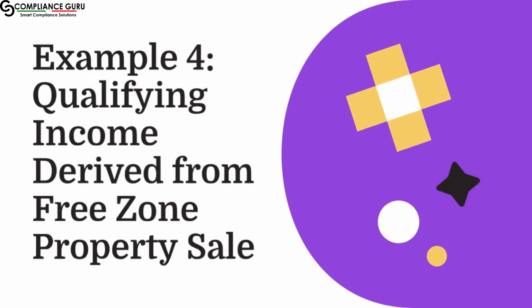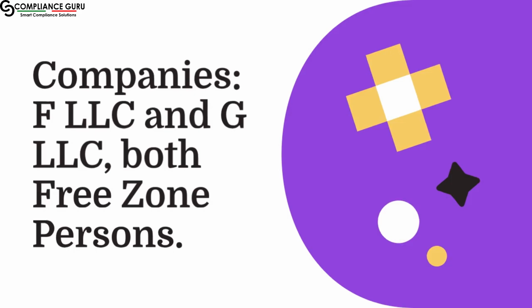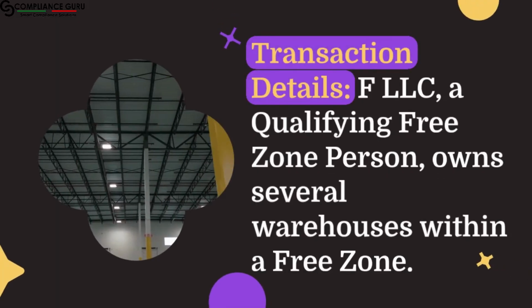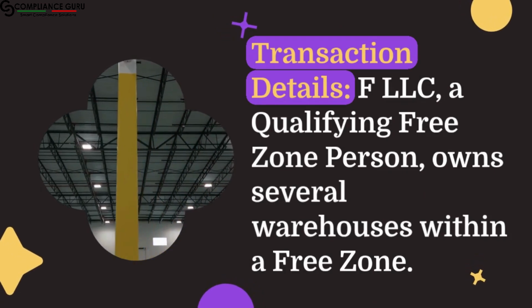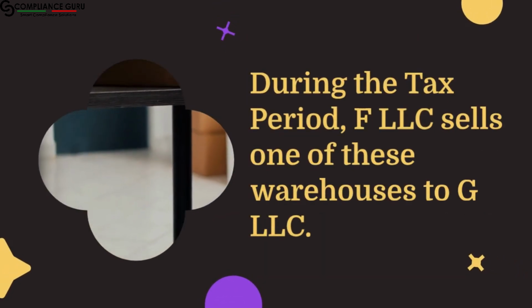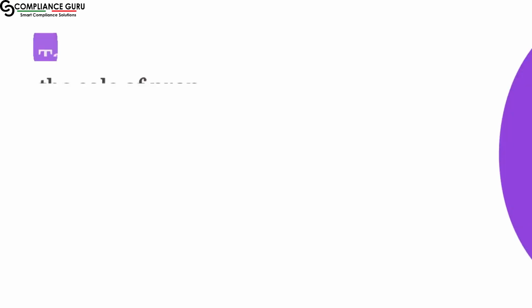Example 4. Qualifying income derived from free zone property sale. Companies, FLLC and GLLC, both free zone persons. Transaction details. FLLC, a qualifying free zone person, owns several warehouses within a free zone. During the tax period, FLLC sells one of these warehouses to GLLC. Tax treatment.